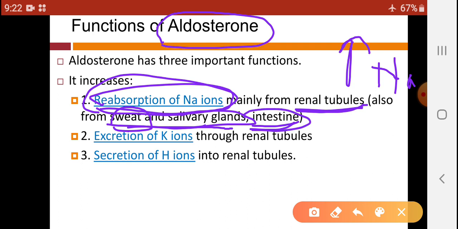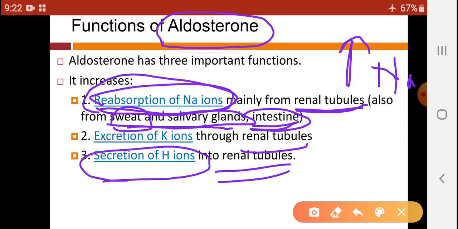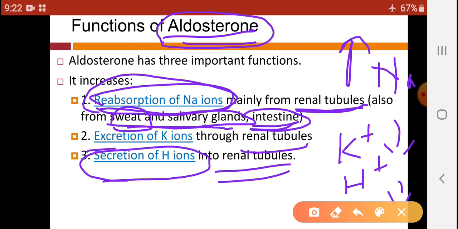At the same time, aldosterone is responsible for excretion of potassium ions through the renal tubules as well as excretion of H plus ions from the renal tubules, so that our K plus ion concentration and H plus ion concentration decrease, because aldosterone causes excretion of K and H ions from the blood through the urine.